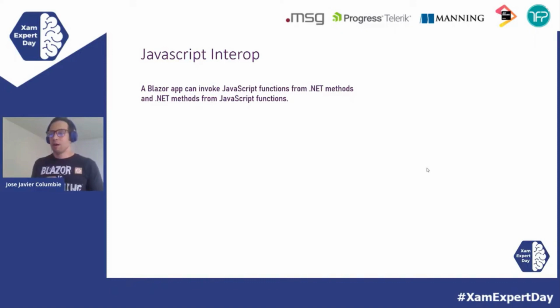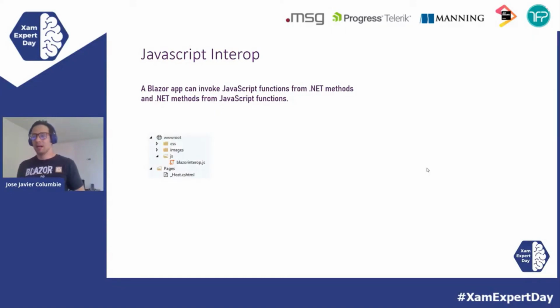If you have, for example, a control that is already working perfectly in JavaScript, we can call it from C# and use it as, let's call it, a black box, where we just send the input. We know that it's tested, we know that it has unit tests, we know that it has been used for years, and then we pretty much get the output and we're good to go. We are ready to use it. So let's see how fast and how easy we can use JavaScript interop in our Blazor application.